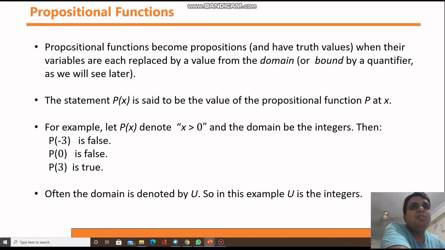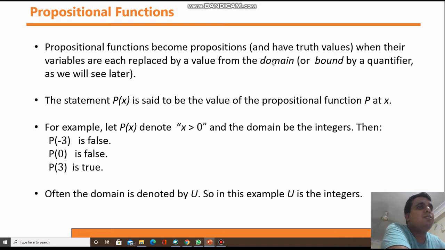Propositional functions, we need to discuss about it. Propositional functions become propositions. Become a proposition means it has a truth value. It has a truth value when its variables are each replaced by a value from the domain.